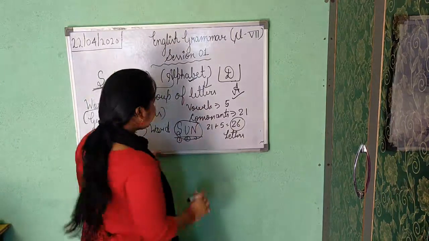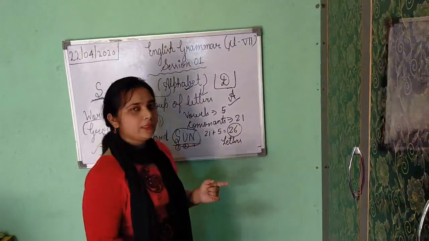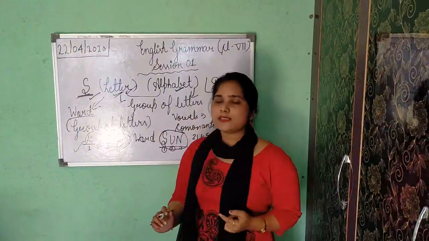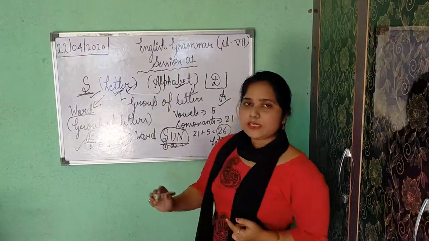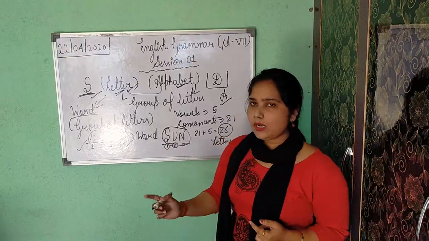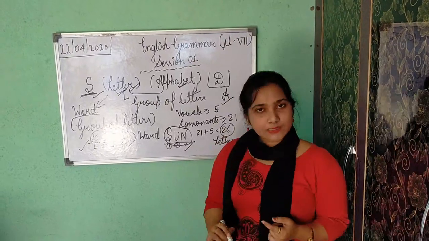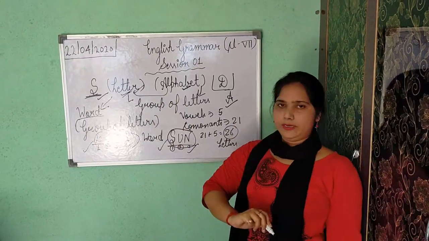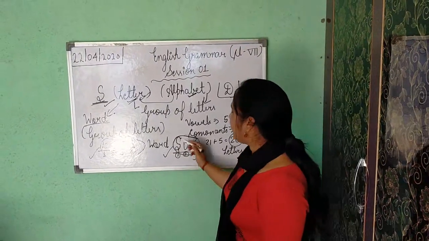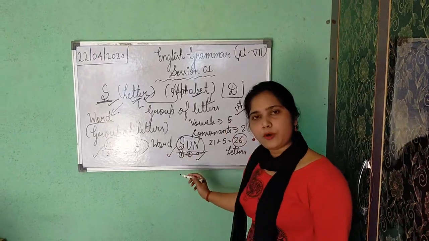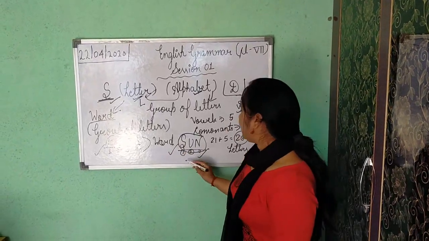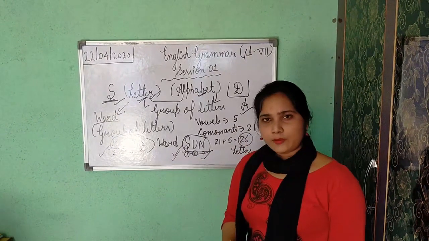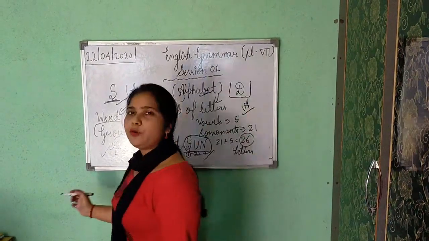Okay. Now S, U, N, everyone knows that the ball of fire is known as sun. In our solar system, the star which is situated in the center is called sun. So it is giving us complete sense. That's why this is also a word. Understood? Because it is giving sense, thought, meaning, and it is a group of letters. That's why it is our word. Understood, class? Okay. Now after that we will move on to sentence.